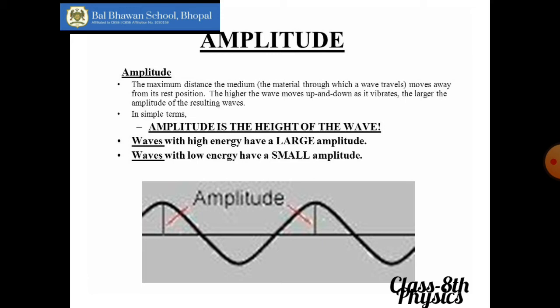As you can see, now the waves are going up and down. So on the top also the amplitude is there, that is the extreme position, and at the bottom also. So the amplitude of both will remain the same because they are the two extreme positions: the first extreme on the top and the second extreme at the bottom. So the larger the amplitude is, the louder the sound will become. Now we will see how.